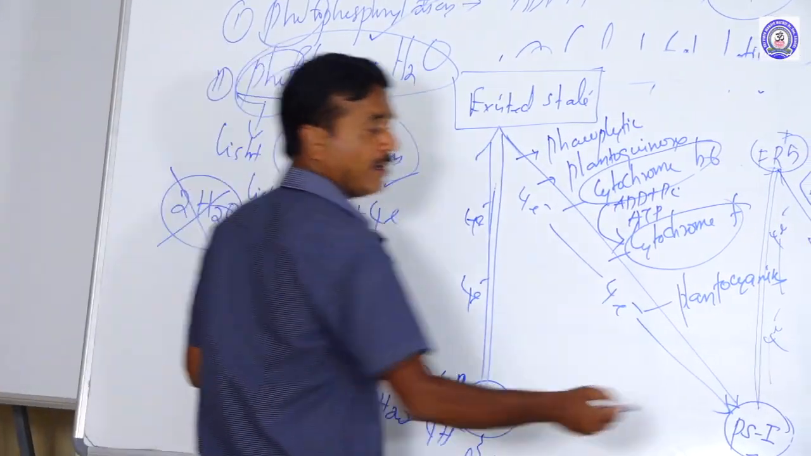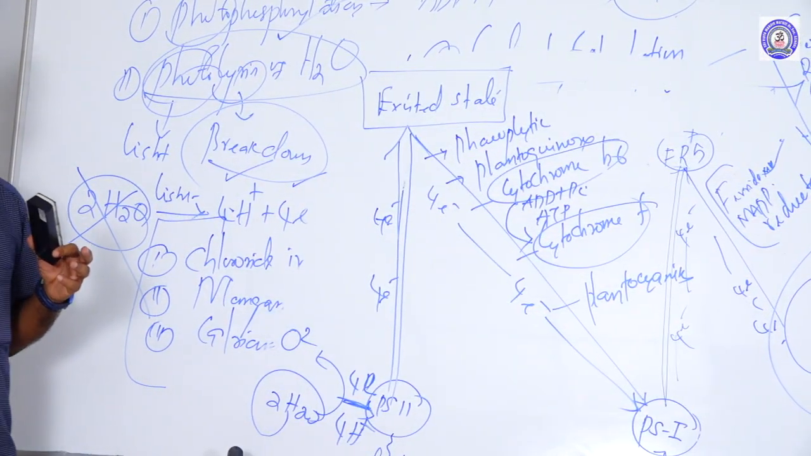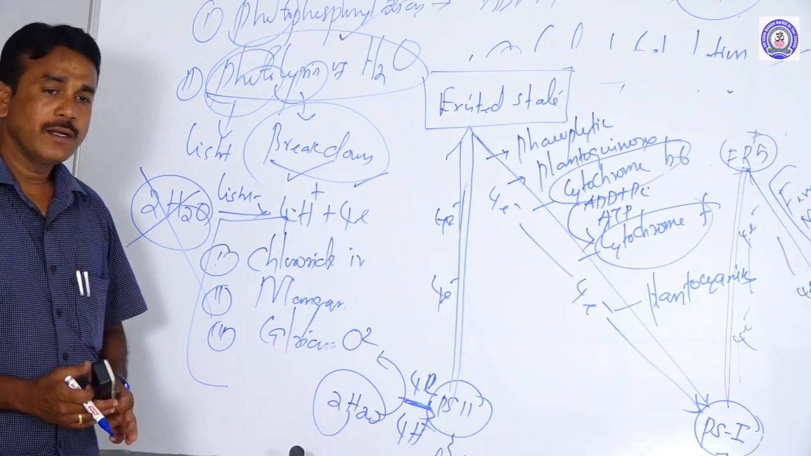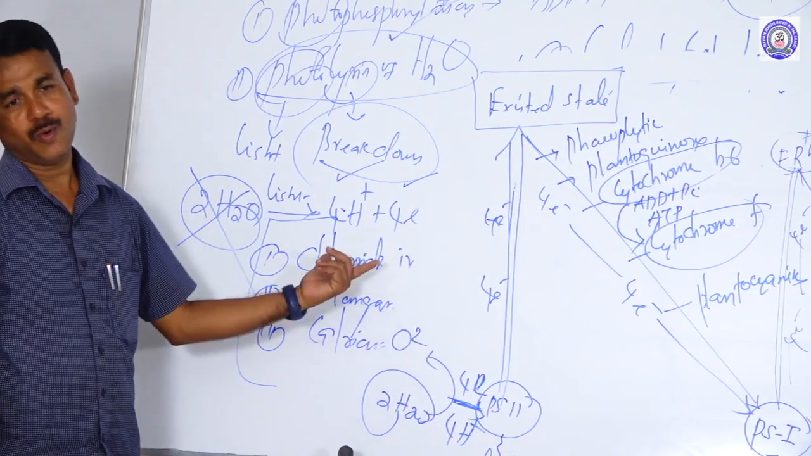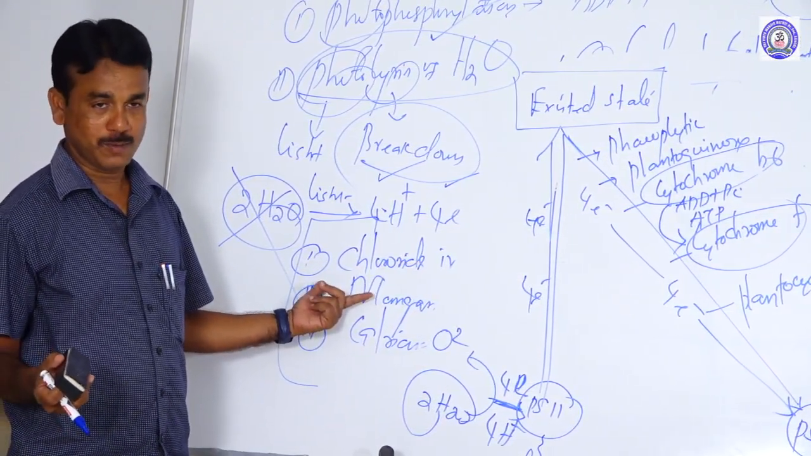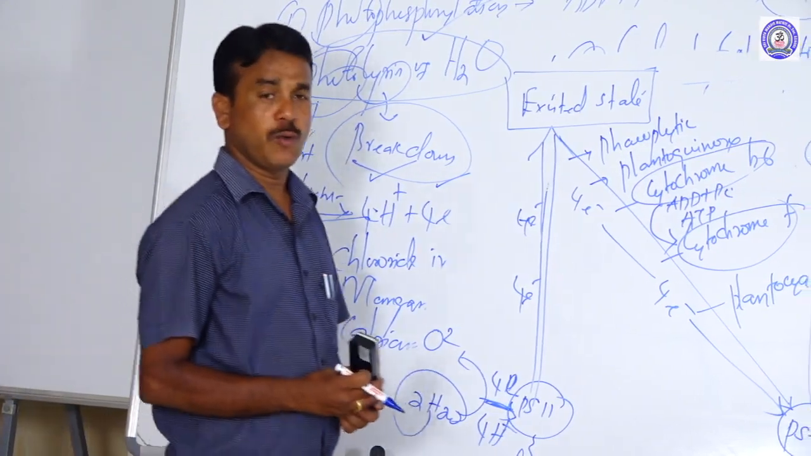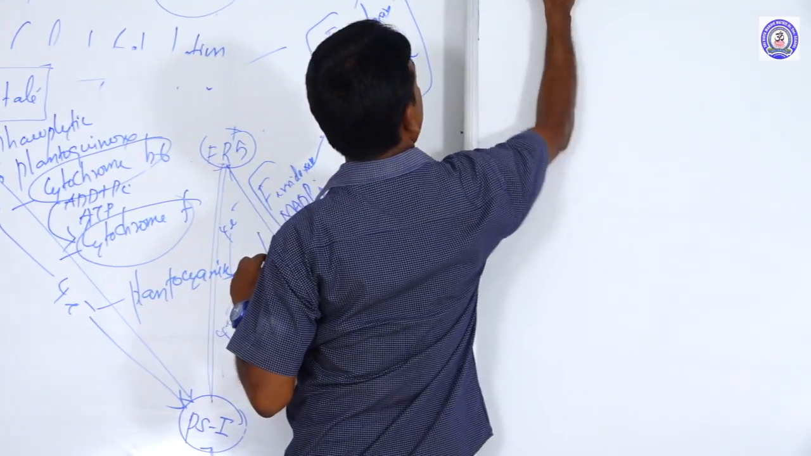Okay, here two molecules of NADP are reduced to two molecules of NADPH2, and that electron came from photosystem 2. So this is called non-cyclic photophosphorylation. Okay, can I go to one more technique? Can we call it cyclic photophosphorylation?